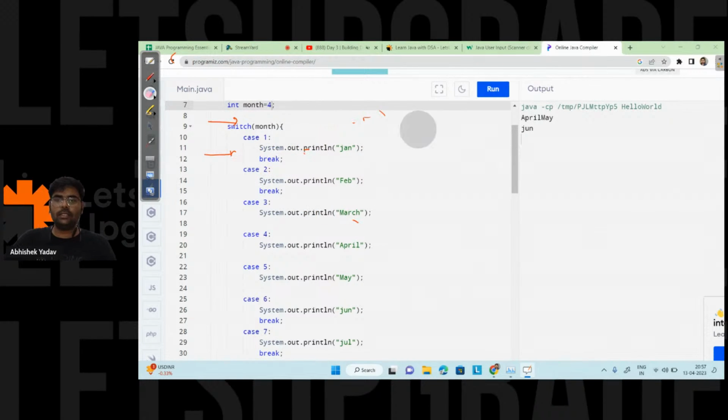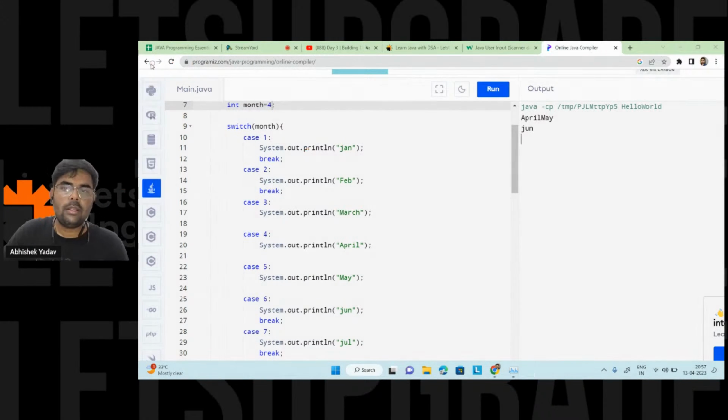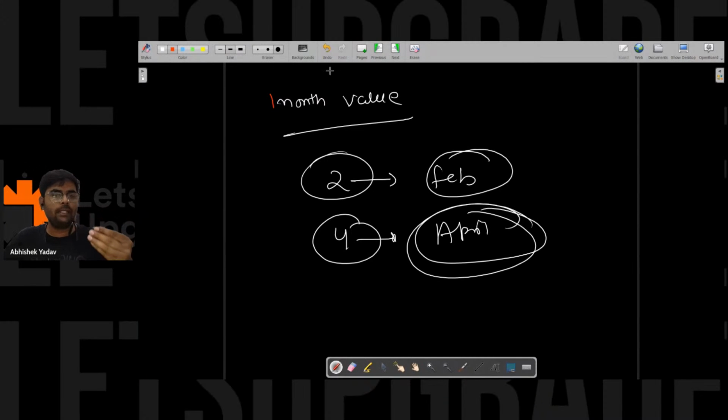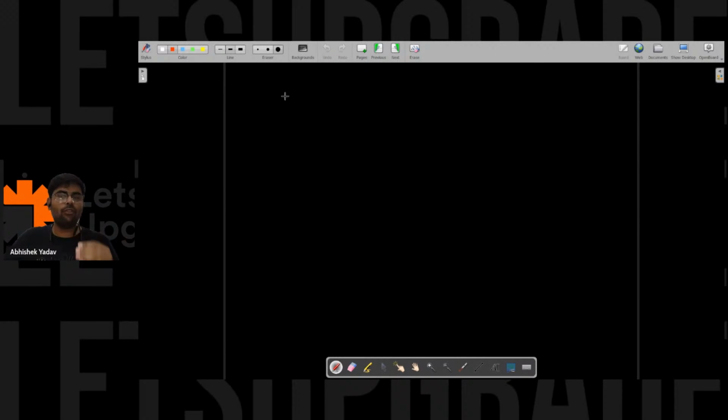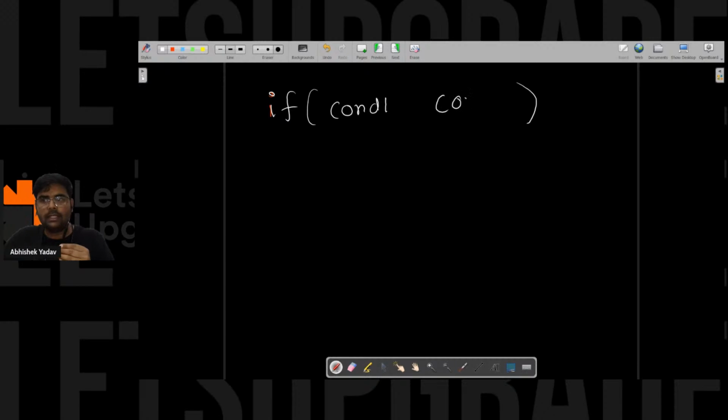So let's try to understand one more thing, and after that we will be ending our session. So guys, can you write in the chat? This will be the last thing. If I have to combine more than one condition, in an if block or an if else block, in any block, what operator will I use? Please write in the chat, guys.